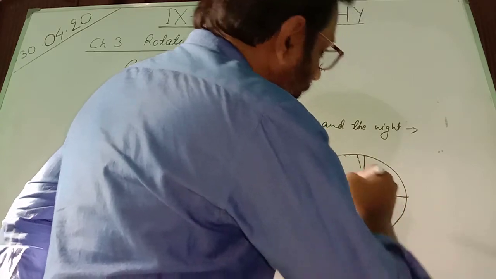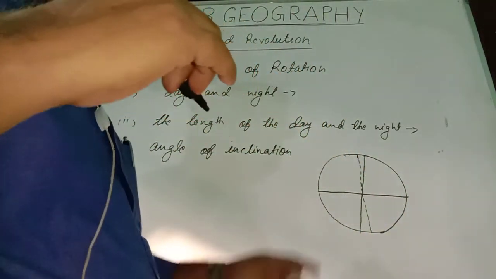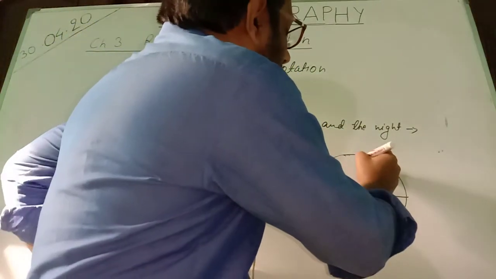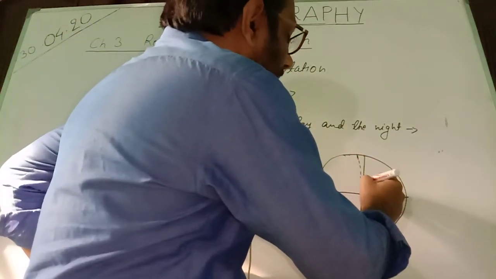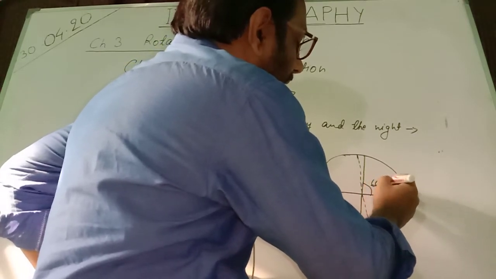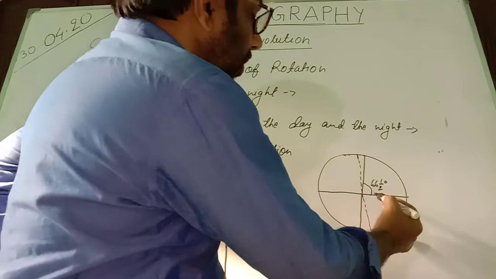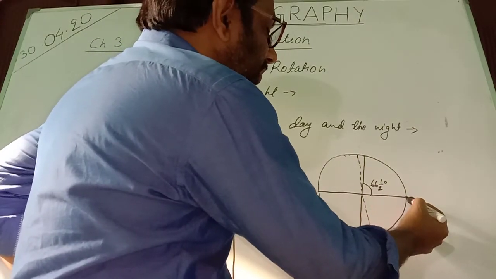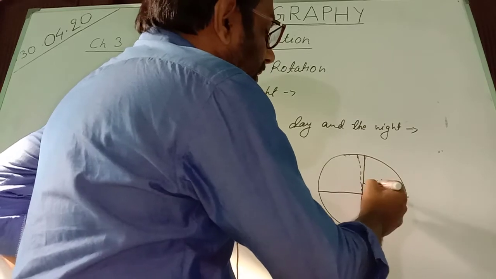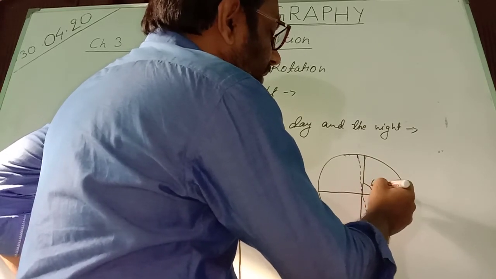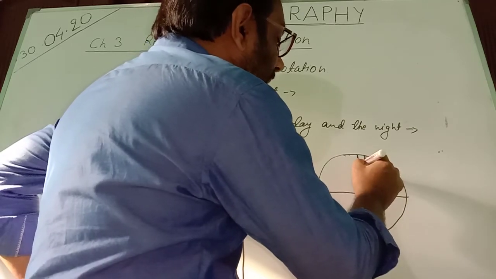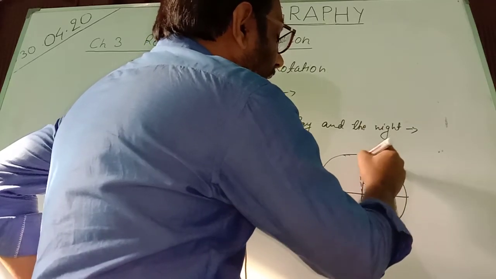This longitude should be a straight line, but we find this line is inclined by 66 and half degree. It means with the horizontal latitude, this line, that may be the prime meridian, makes 66 and half degree. So this is tilted by 23 and half degree.